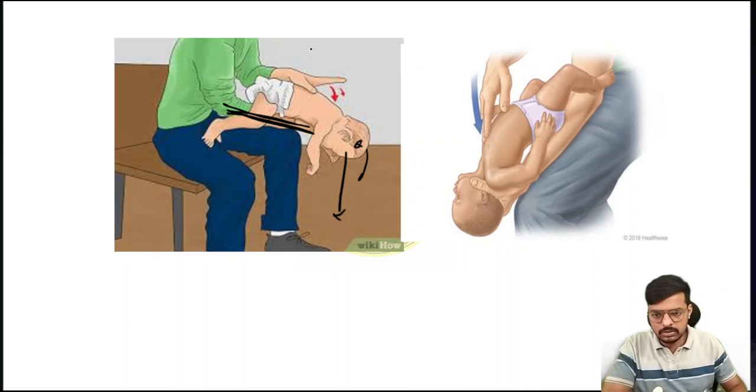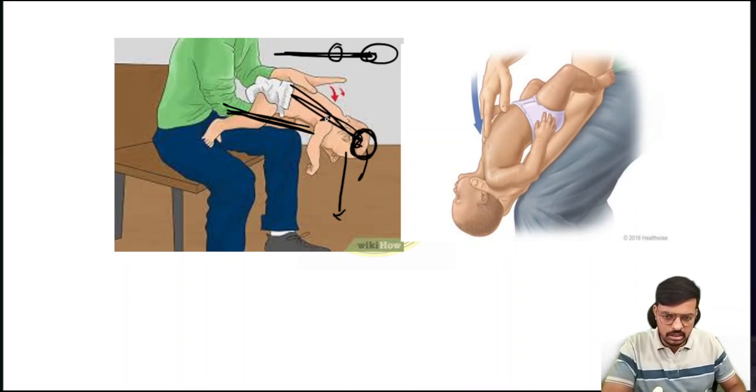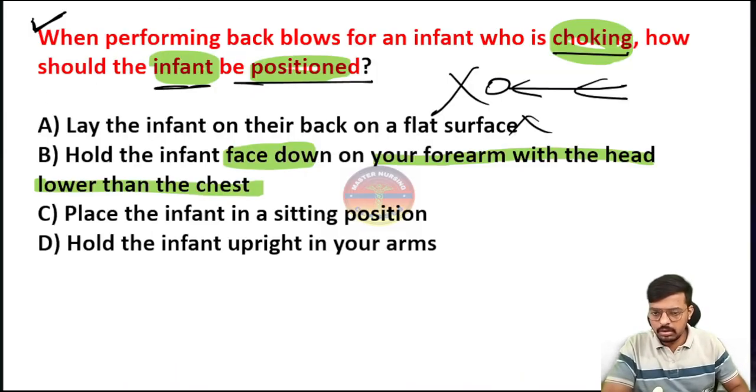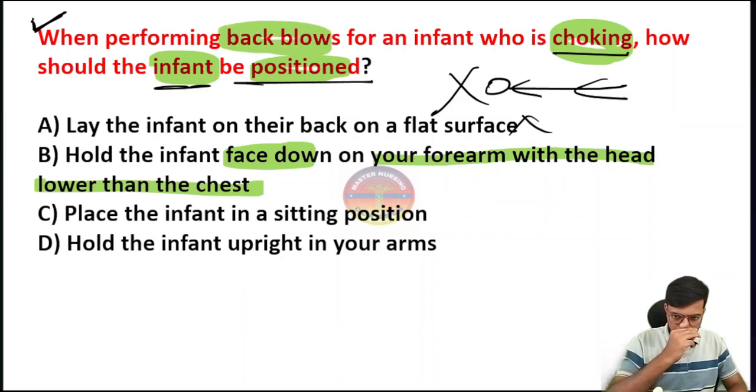Okay, so look at this one. This is the head, this is the chest. Now the child is like this, which means the head is lower than the chest. This is how the child is positioned during the back blow. The question is the same. They have asked about the position during the back blow, so the position should be like this only.